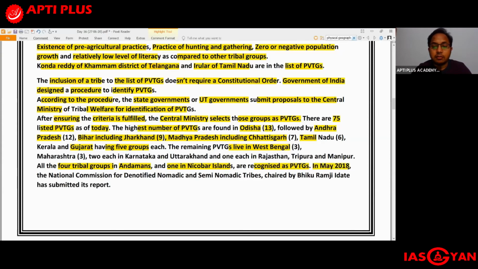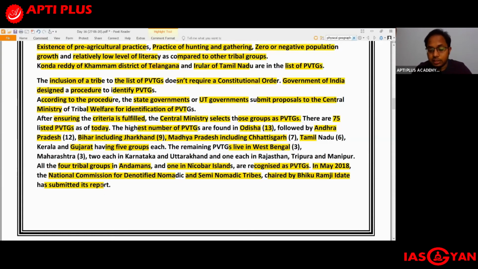Also, in May 2018, the National Commission for Denotified Nomadic and Semi-Nomadic Tribes, whose chairman was Mr. Bhikhu Ramji Idate, submitted its report. I mean, so that you are aware that there was such a commission. Just remember the name of the commission: National Commission for Denotified Nomadic and Semi-Nomadic Tribes. And who's the chairman? Mr. Bhikhu Ramji Idate is the chairman, and he had submitted its report.